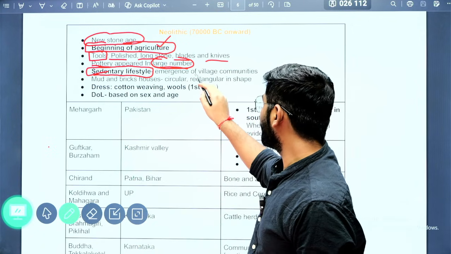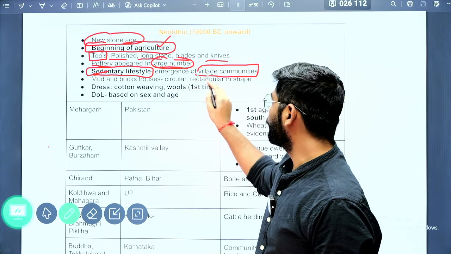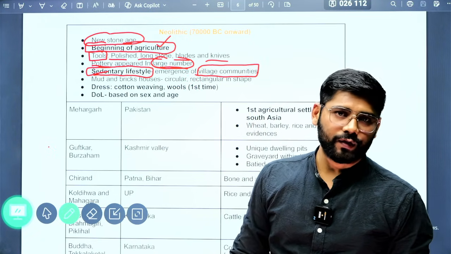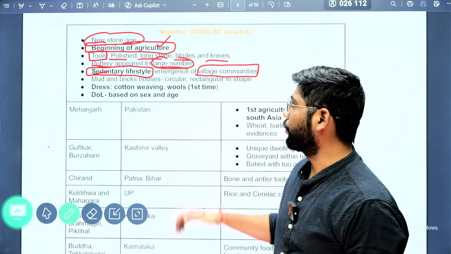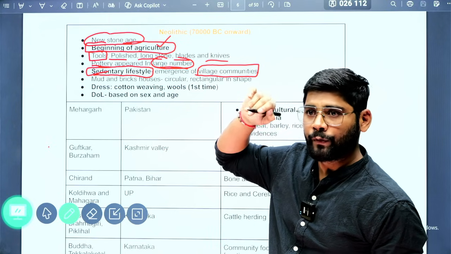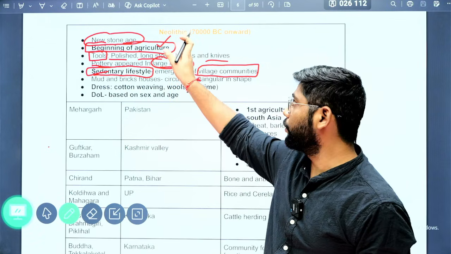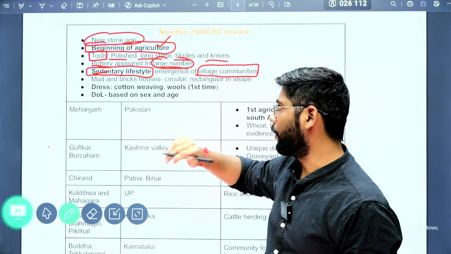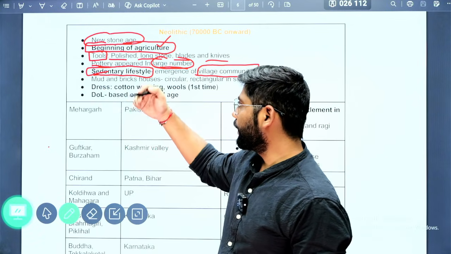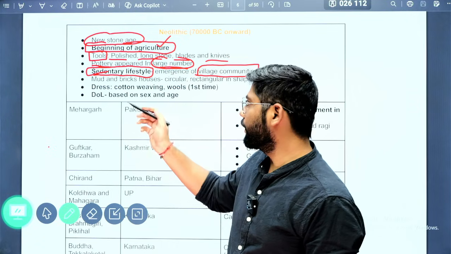Okay, so what sedentary lifestyle means: we see the evidence of the emergence of human village communities. When did it start? In the Neolithic period. So the history of Indian villages, or the villages in the world, goes back to the Neolithic period. This is the important fact. Then when they started living a sedentary life, they needed houses.